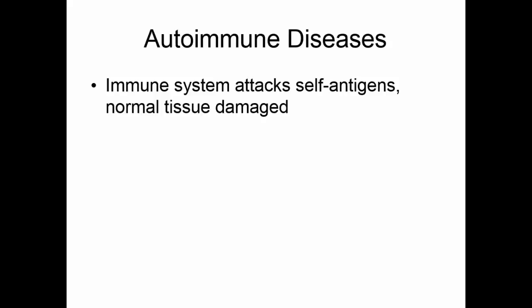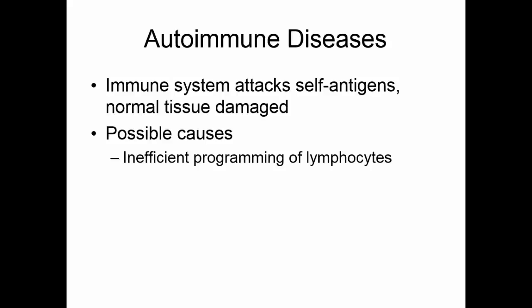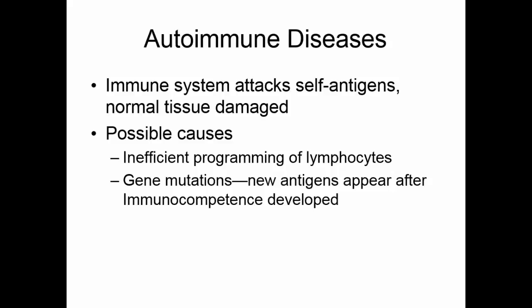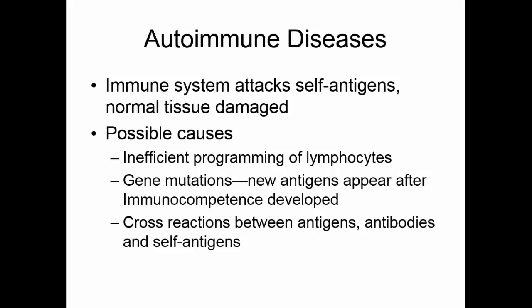With autoimmune diseases, the immune system attacks self-antigens and damages normal tissue. We don't really know what causes autoimmune diseases, but there are some theories. One is that the lymphocytes are inefficiently programmed at the beginning. They don't learn self from non-self completely. Another idea is that there are gene mutations, that over the course of our life we may develop some new proteins that show up on our cells, and because our lymphocytes learned about our proteins early on, they don't recognize these as being self-proteins.